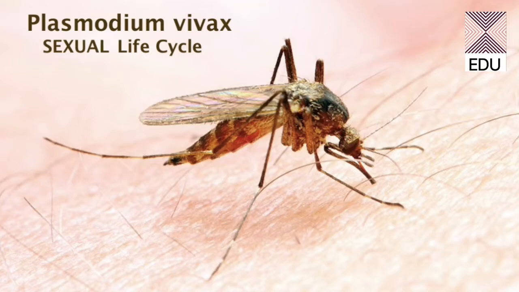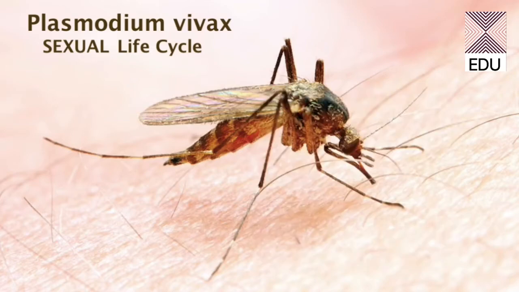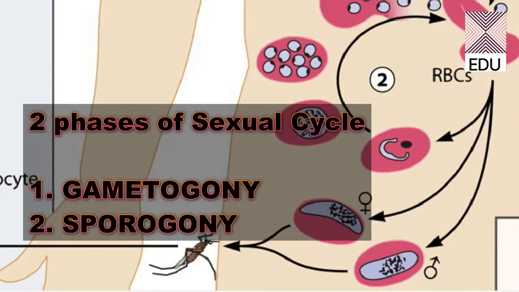Now students, we are starting with the second phase of the life cycle of Plasmodium, and this is the sexual life cycle of Plasmodium in mosquito. Now this part of the life cycle can be divided into two further phases. The first phase is gametogony, which is the formation of gametes. The second phase is sporogony, which is the multiplication of the organism.